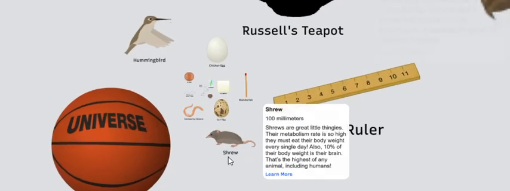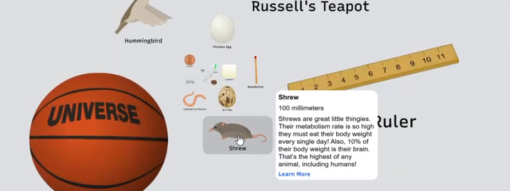Shrew, 100 millimeters. Shrews are great little flying geese. Their metabolism rate is so high they must eat their body weight every single day. Also, 10% of their body weight is their brain. That's the highest of any animal, including humans.